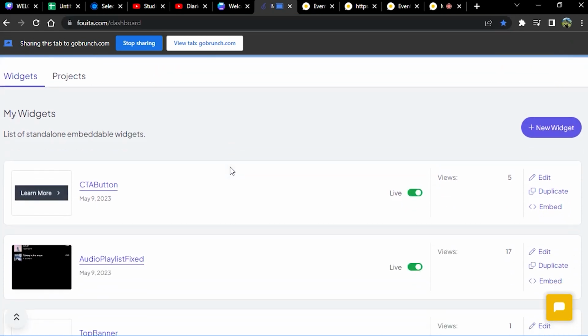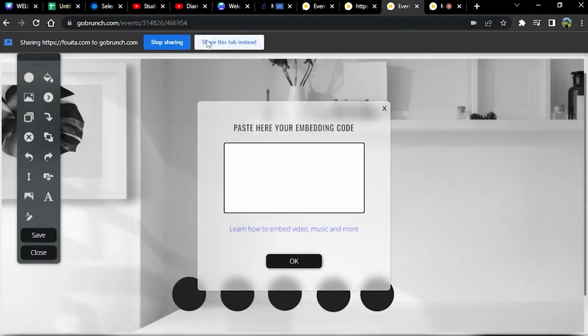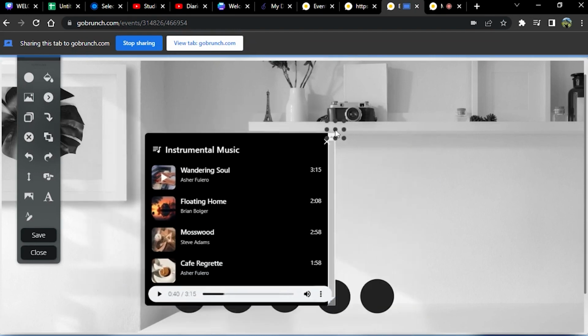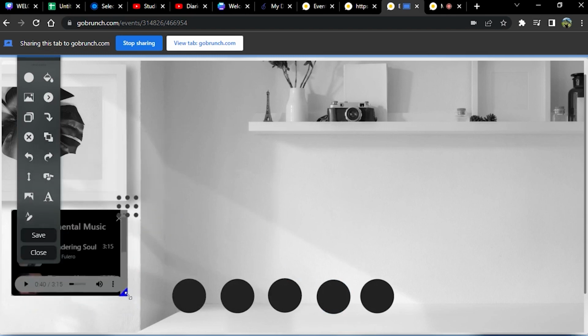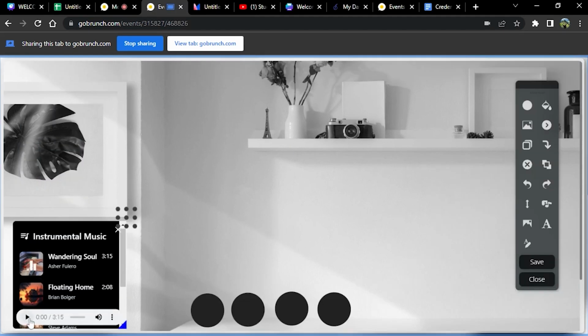Perfect. So here I already have a playlist that I made. I'm going to go to the embed option from the platform and copy the second code, embedding using iframe. Then we go back to our room and I paste this code, and there it goes. I can move it around, change the size, and place it in a part of the room. That is nice. Here we have our playlist. All right, let's play a little bit. Really nice background music.